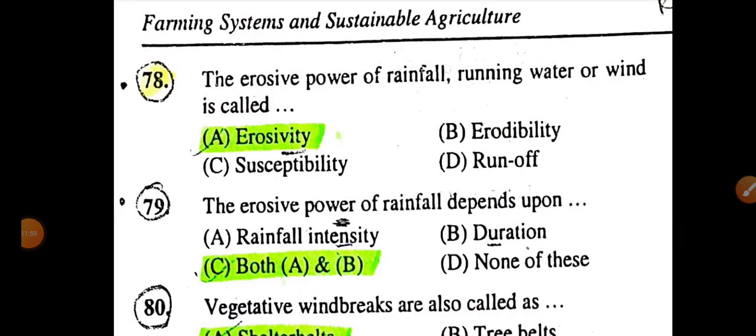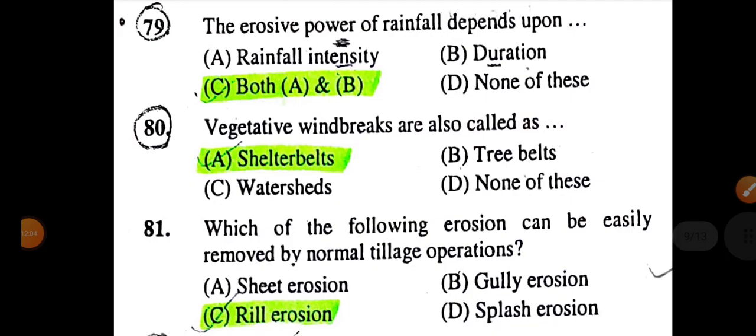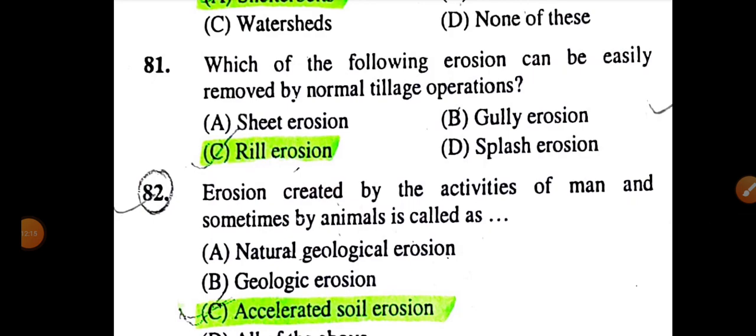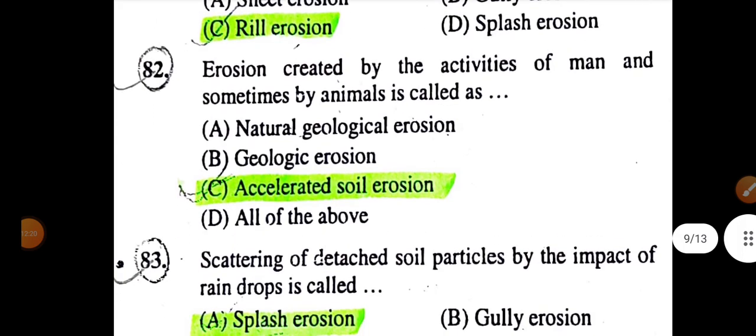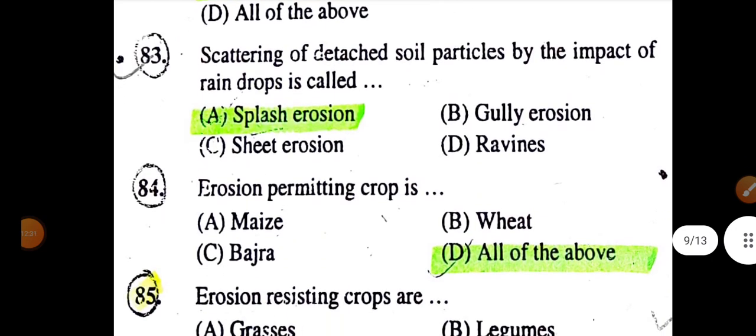The erosive power of rainfall, running water or wind is called erosivity. The erosive power of rainfall depends upon rainfall intensity and duration. The vegetative windbreak is also called shelter belt. The erosion that can be easily removed by normal tillage operation is rill erosion. Erosion created by the activity of man and sometimes by animals is called accelerated soil erosion. The scattering of detached soil particles by impact of raindrops is splash erosion.